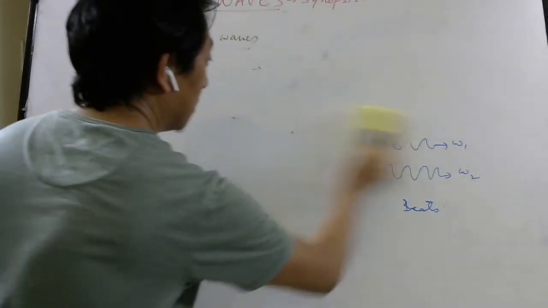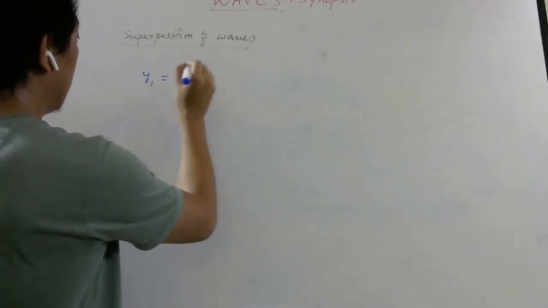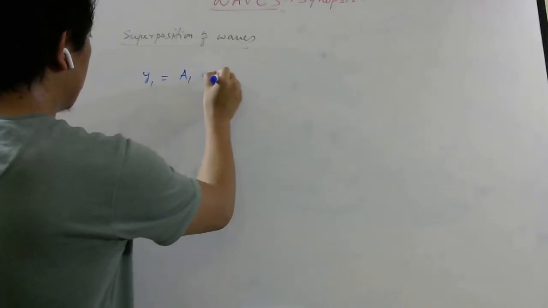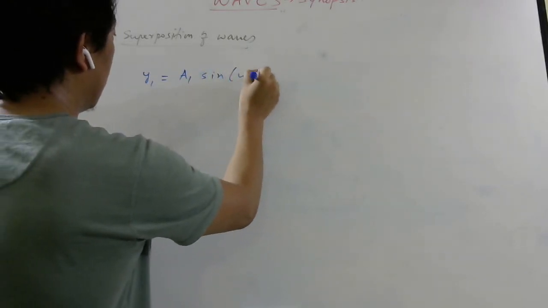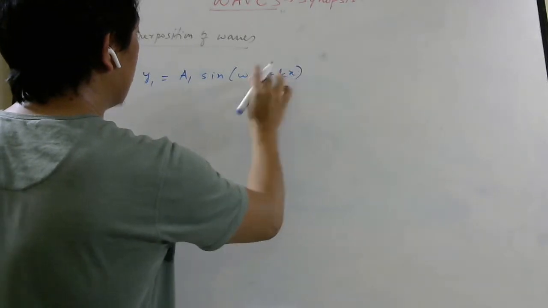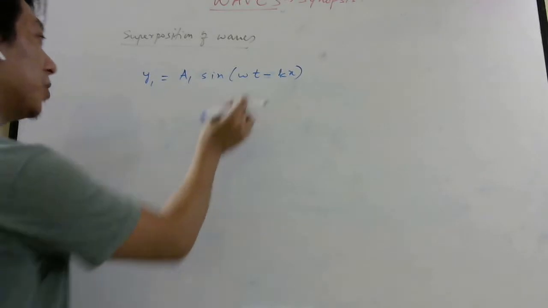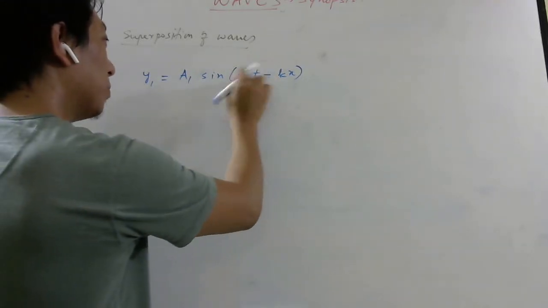So let's say you have two waves which are given by the formula y1 equal to A1 sine of (omega t plus kx), let's say, or minus kx. This is traveling along positive x direction. You can write this as kx minus omega t or omega t minus kx.